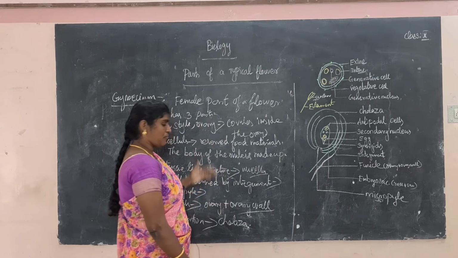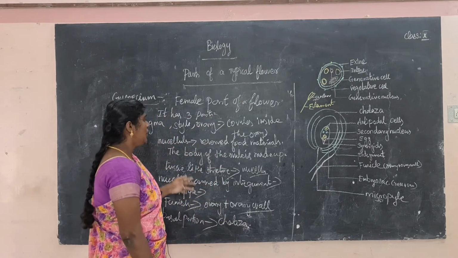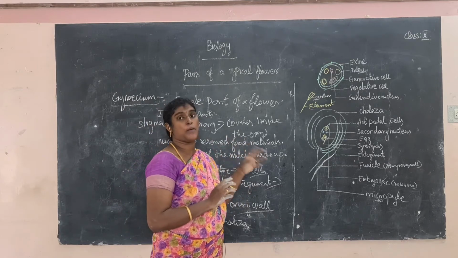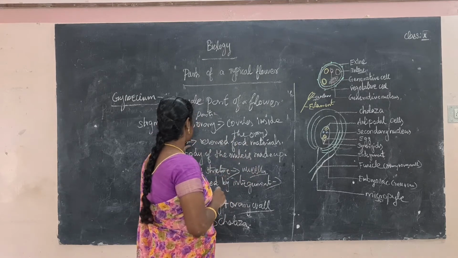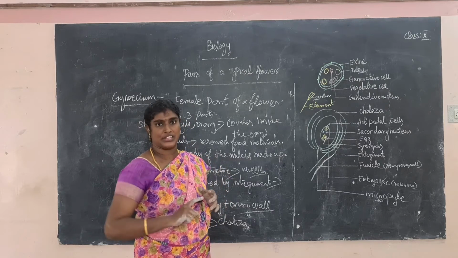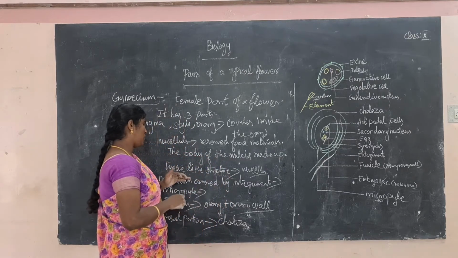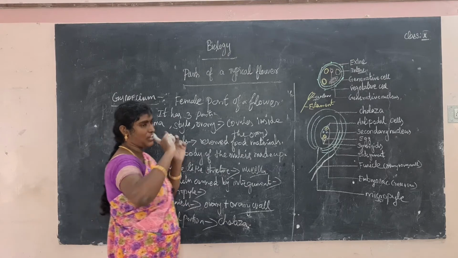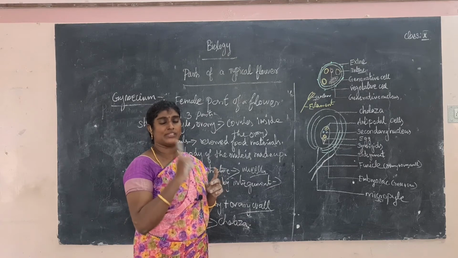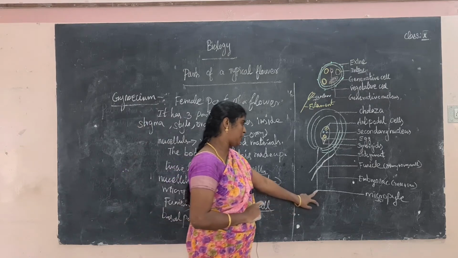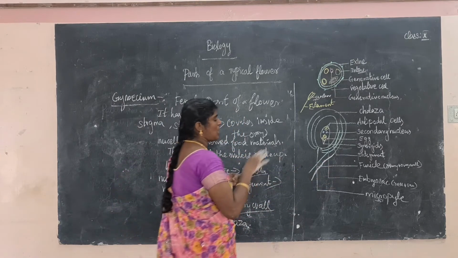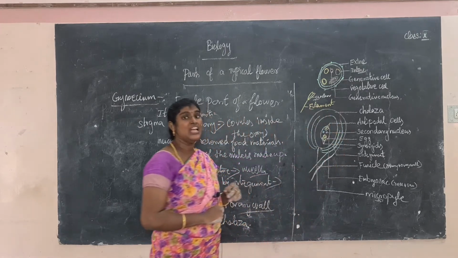So, the parts of the ovule. First, the body of the ovule is made up of a central mass of parenchyma tissue, called the nucellus, which holds some reserved food material. The nucellus is covered by two protective layers, called the integument. The integument leaves one small opening, called the micropyle. The ovule is attached to the ovary wall by the funicle, and the basal portion is called the chalaza.